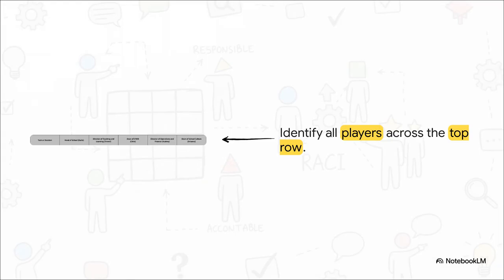Just to visualize, here's what step 2 looks like in practice. Along the top row of this education-based matrix, you would map out all your stakeholders. So you've got the head of school, the director of teaching and learning, the dean of STEM, and so on, all laid out logically before you even start assigning any roles.